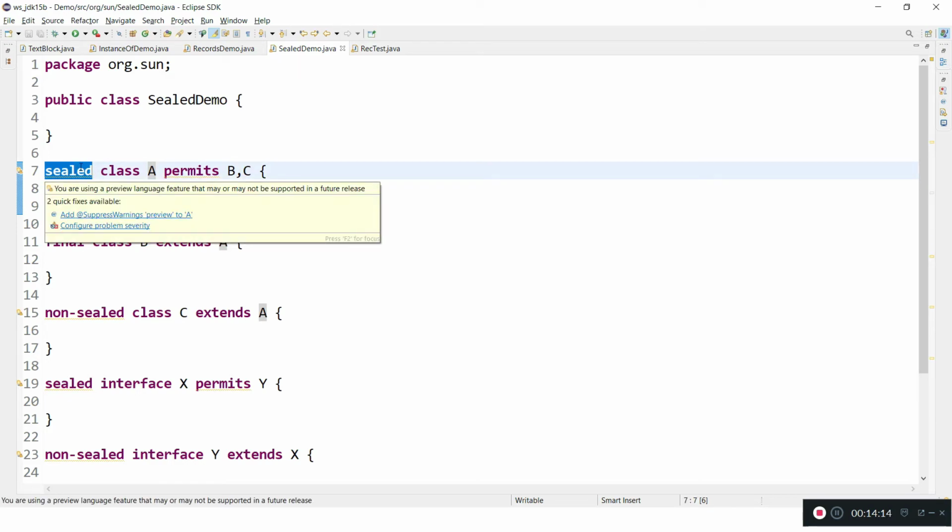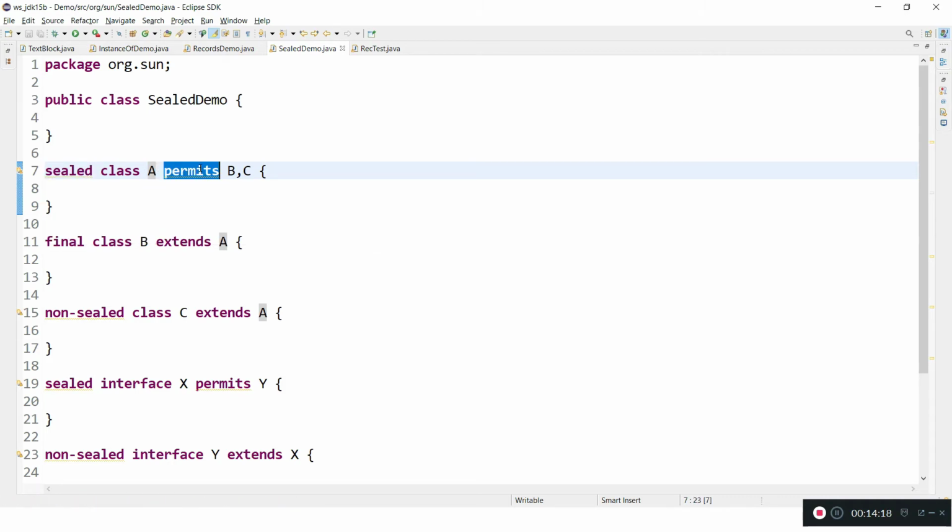Using this keyword sealed you can declare a class, and here you can give which classes can implement your class. Here the meaning is you are giving permission to B and C, saying B and C can extend A. So B can extend A and C can extend A.